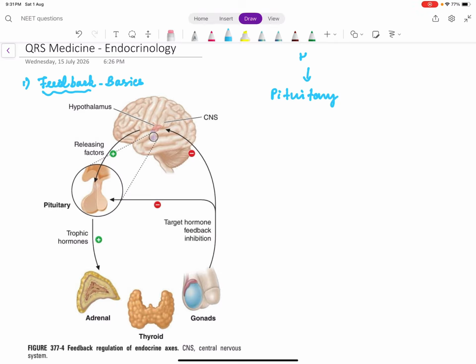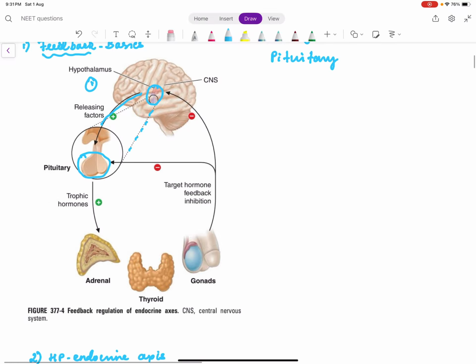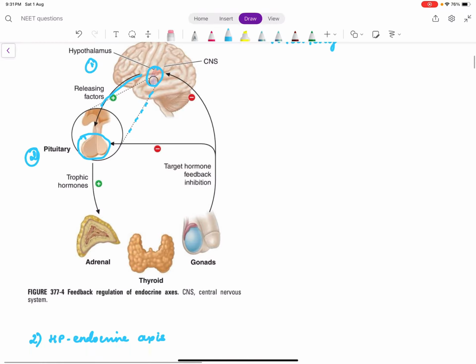Above the pituitary, we have the hypothalamus, which controls the pituitary by secreting releasing hormones or inhibiting hormones. So that's where the hypothalamus comes into play. The next will be the pituitary. The hypothalamus acts on the pituitary by means of releasing factors, or there can be inhibiting factors to reduce the secretion. The anterior pituitary secretes some hormones which act on the other endocrine glands below, like the adrenal gland, the thyroid gland, and the gonads, to make them secrete hormones.